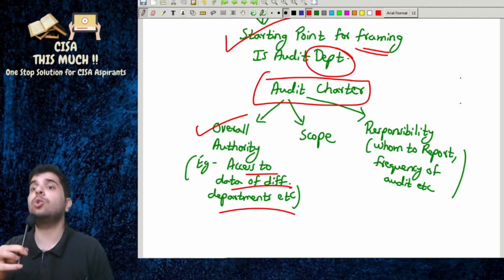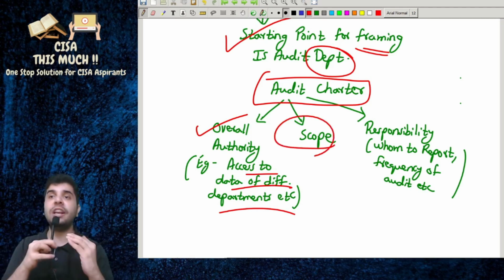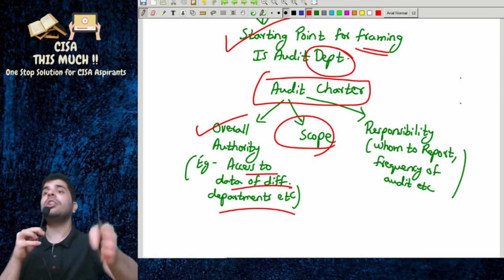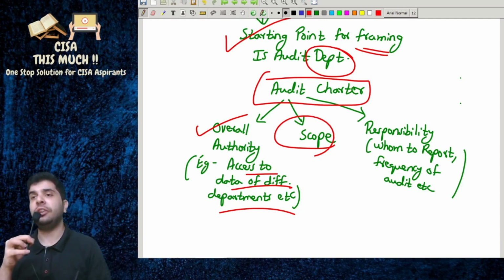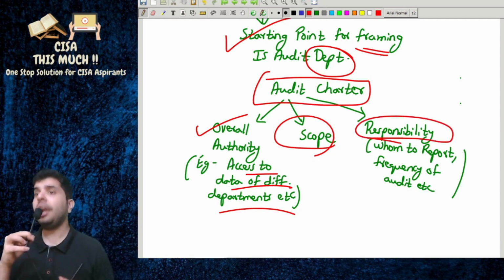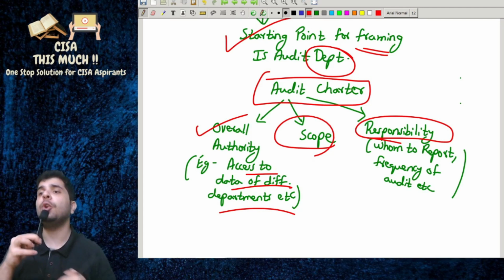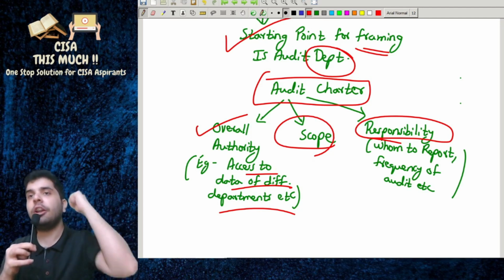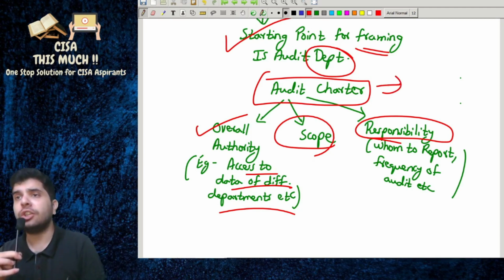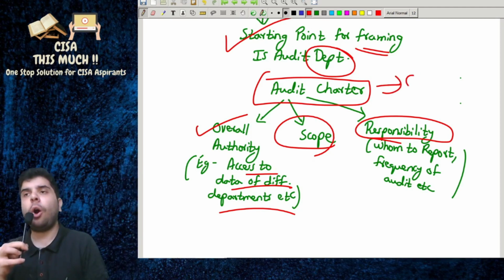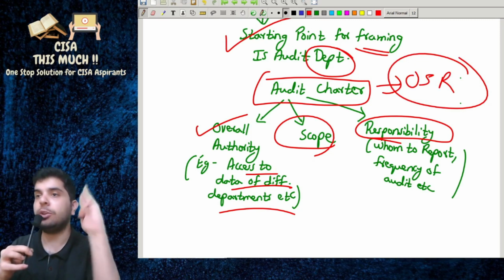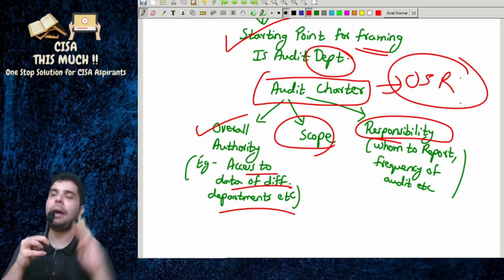Then the next thing is scope. What are the things that will be covered in the IS audit? The third thing is responsibility: accountability, responsibility, whom to report to, frequency of audit. So the audit charter will answer three questions: overall authority, the scope, and the responsibility of the IS audit department.